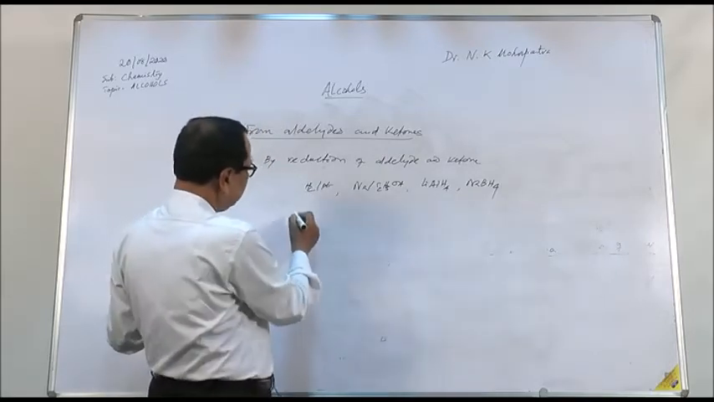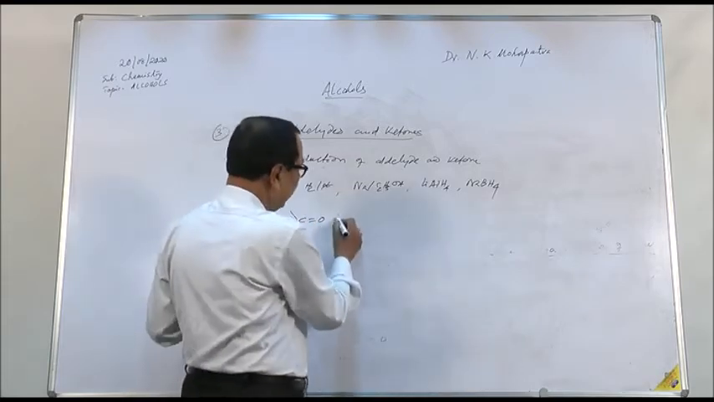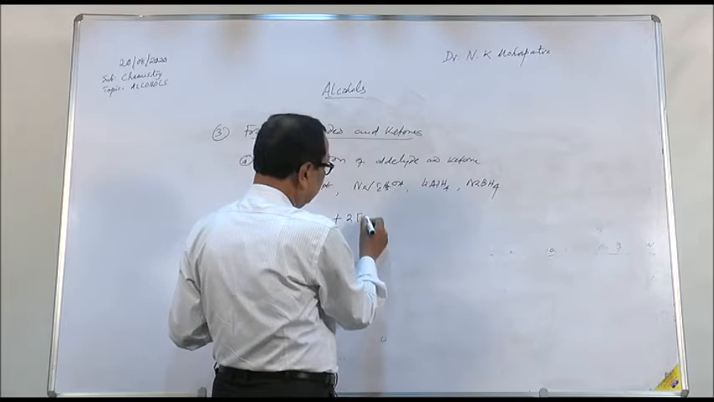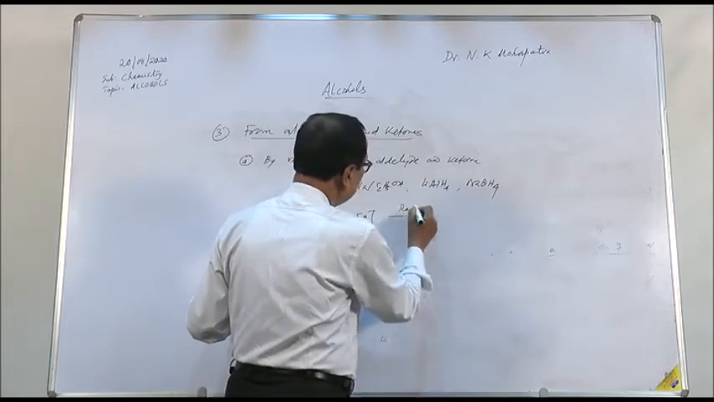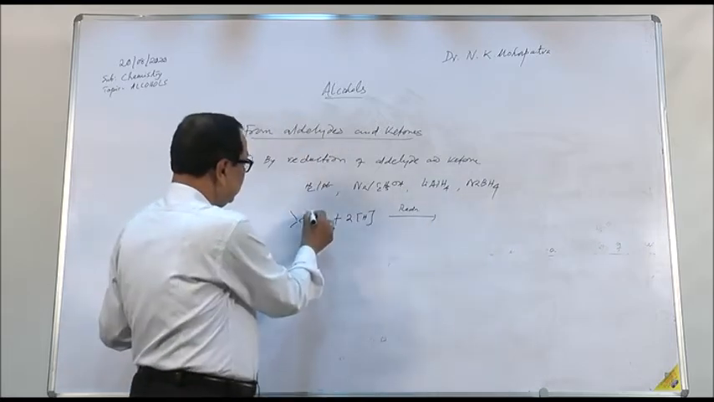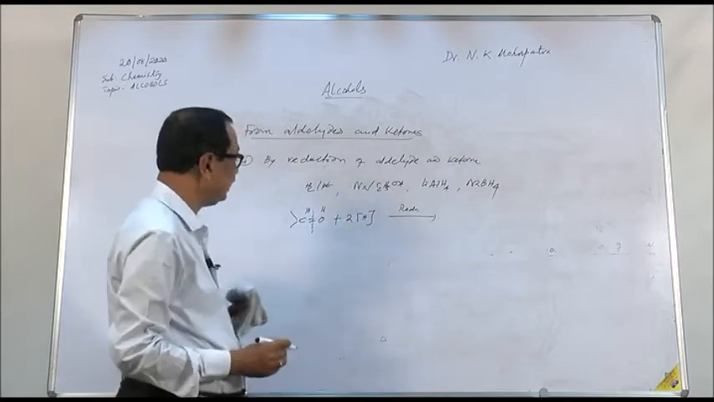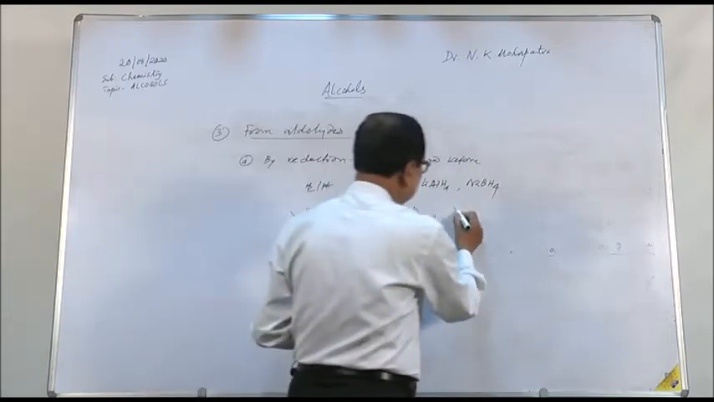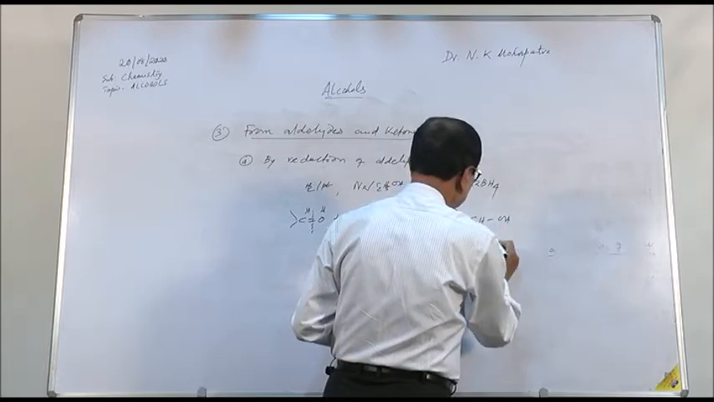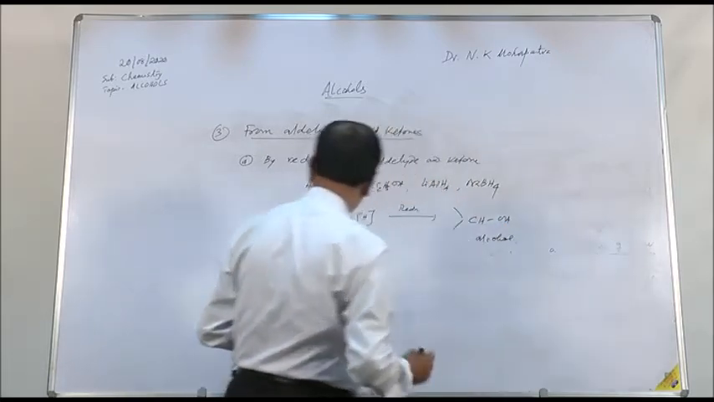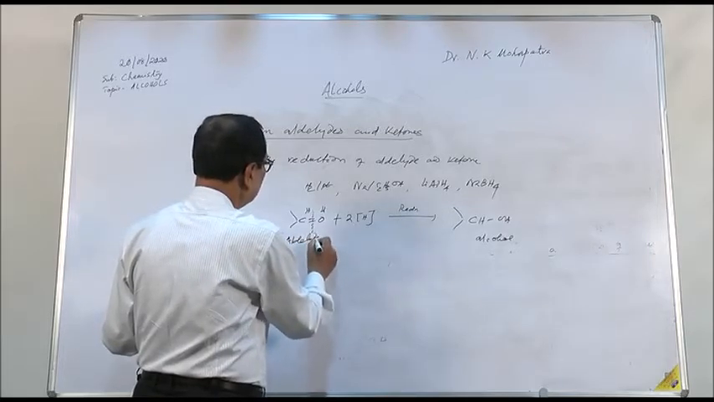Here, what happens? Both aldehyde and ketones contain a carbonyl group. When you are adding hydrogen, this is reduction. Two nascent hydrogens are added. One of the hydrogens goes to this carbon atom, one goes to that atom. Therefore, the product formed is CHOH, alcohol. This is aldehyde or ketone.